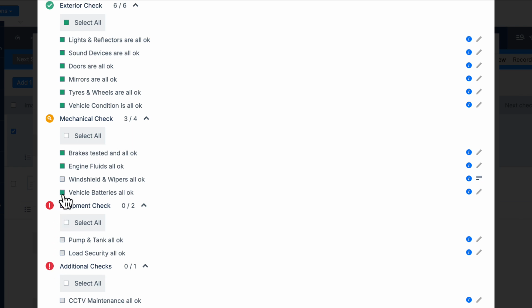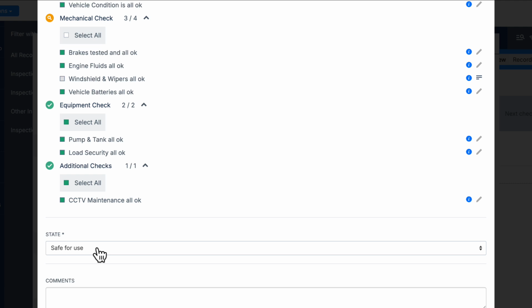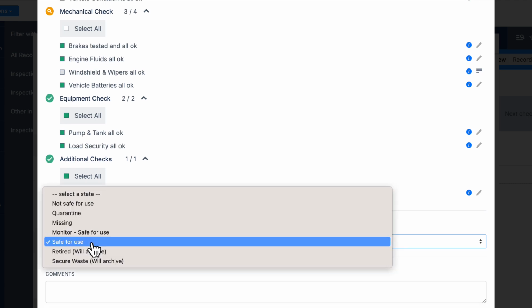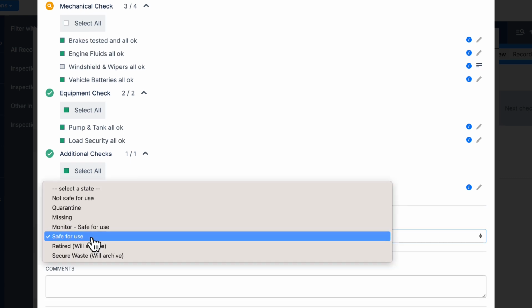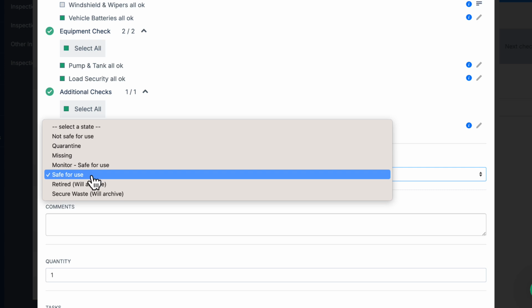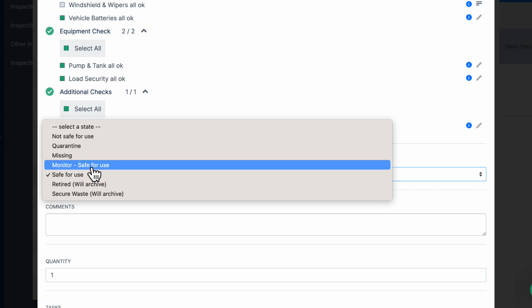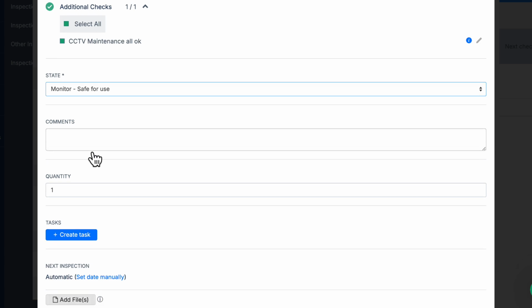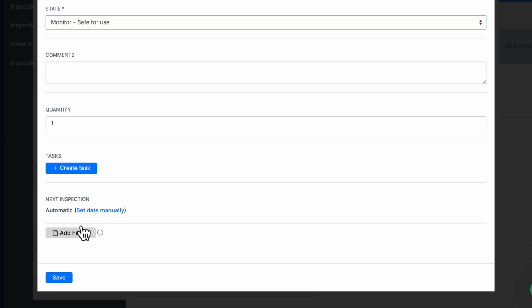If you say you've done these both at the same time and you're happy, you can click Select All. And then we choose the overall state of the record. Because the mechanical checks haven't been completely filled out, this may need to be altered. These are the options you get to choose from. For this instance, I'm probably going to choose Monitor Safe to Use. You can add any overall comments, add any photos or files. Once you're happy, click Save.